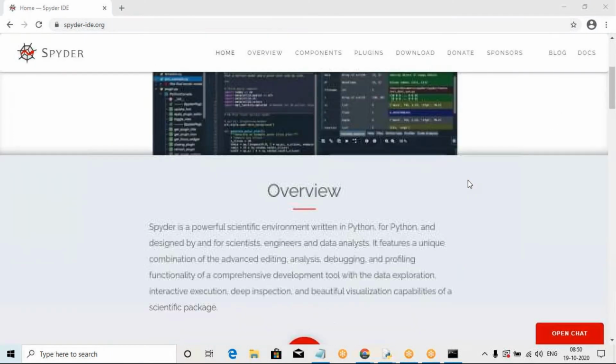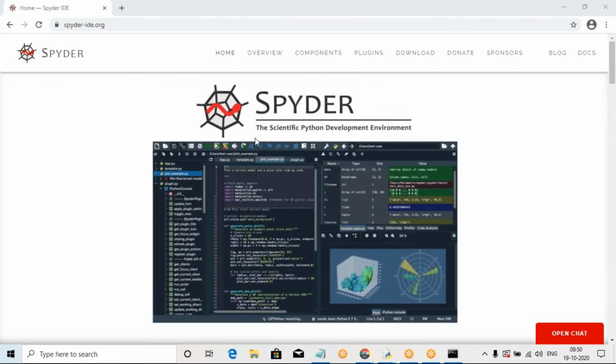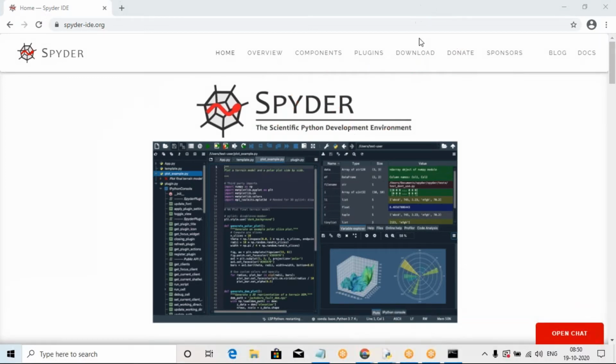Go to the downloading part and download the editor, which is only for Python, the scientific Python development environment. What is Spyder? The Scientific Python Development Environment: S for scientific, PY for Python, D for development, E for environment. So here is the download. If you require Spyder, please click and download it. That is Spyder.